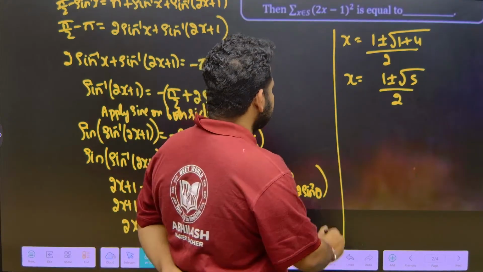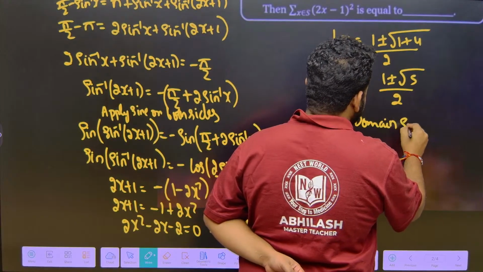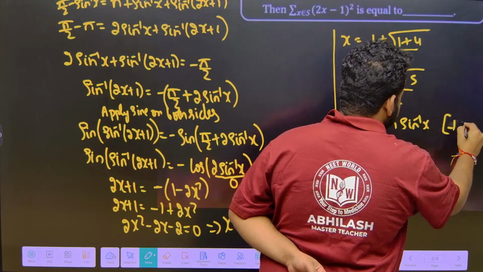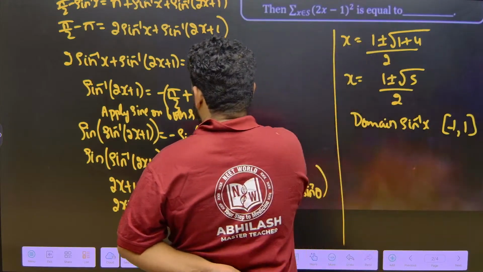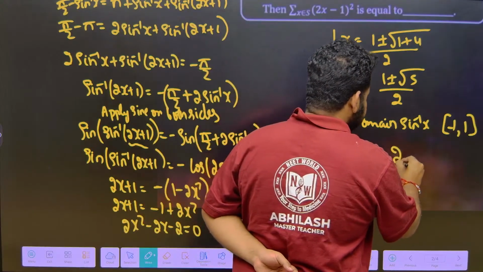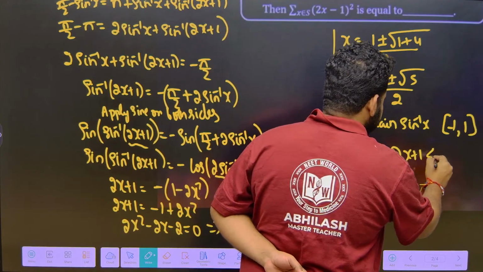If you look at the domain of sin inverse of x, it is minus 1 to plus 1. So, if you take the value 2x plus 1, this 2x plus 1 is greater than or equal to minus 1 and less than or equal to plus 1.